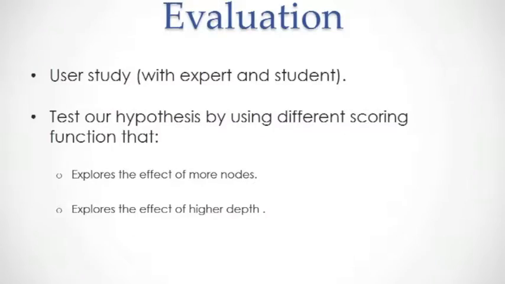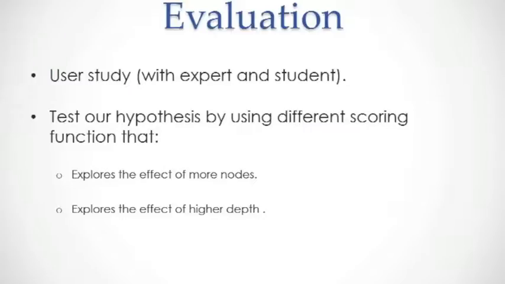So we are still working on the evaluation part. For the evaluation, we'll use a user study with experts and students who studied this concept, text retrieval systems. We'll test our hypothesis by using different scoring functions that explore the effect of more nodes and also the effect of higher depth.